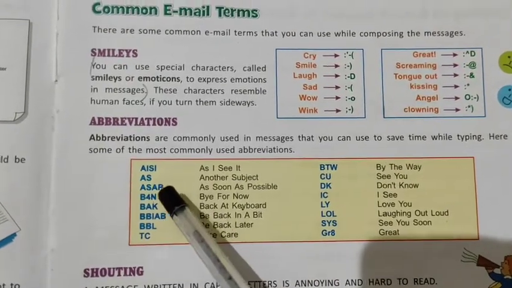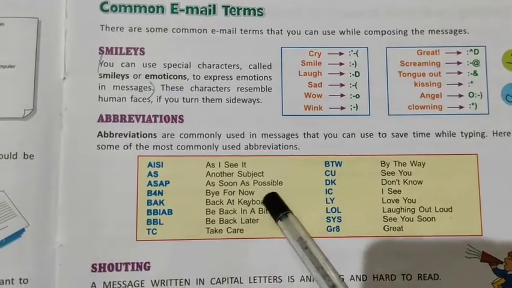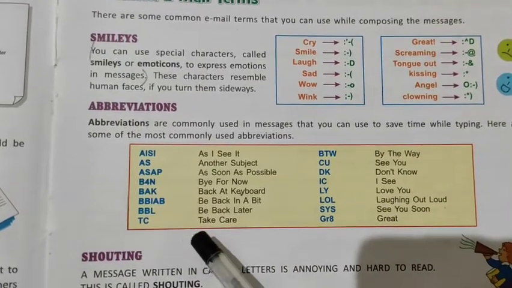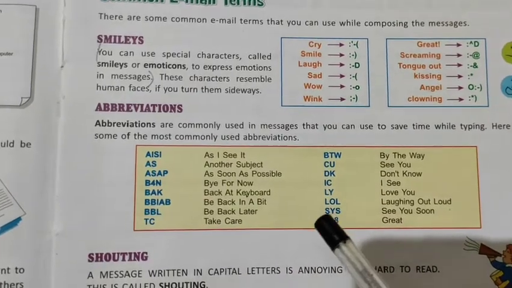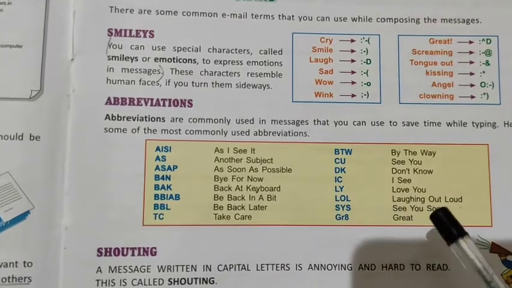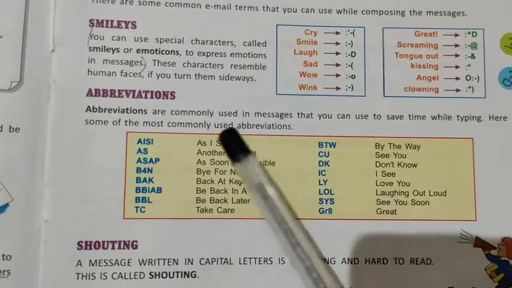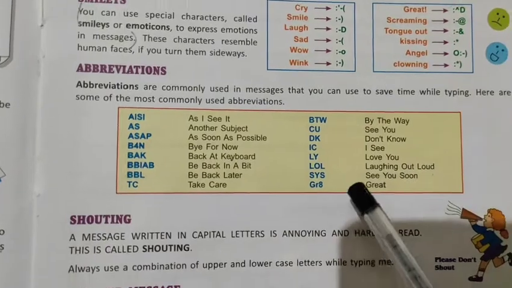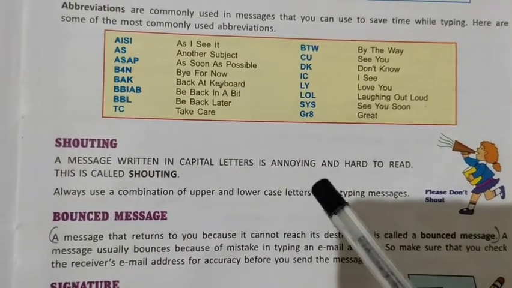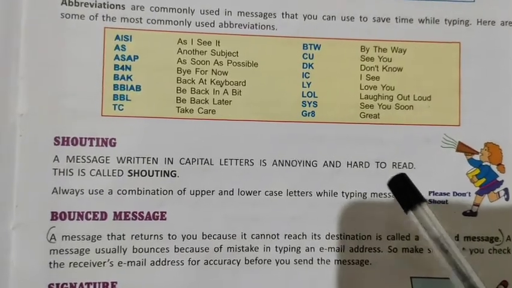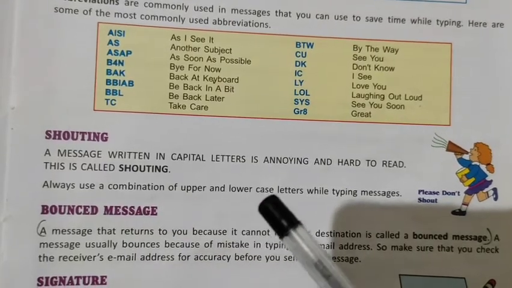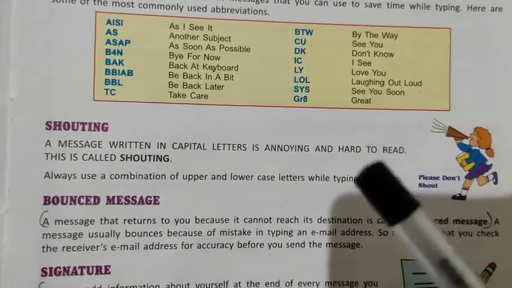These are like AS, that is another subject, like TC, that is take care. We also use these abbreviations in WhatsApp, like LOL, which means laughing out loud. So these are some abbreviations that we use in messages. Next is shouting. Shouting means a message written in capital letters, which is announcing and hard to read. Always use a combination of upper and lowercase letters while typing a message.